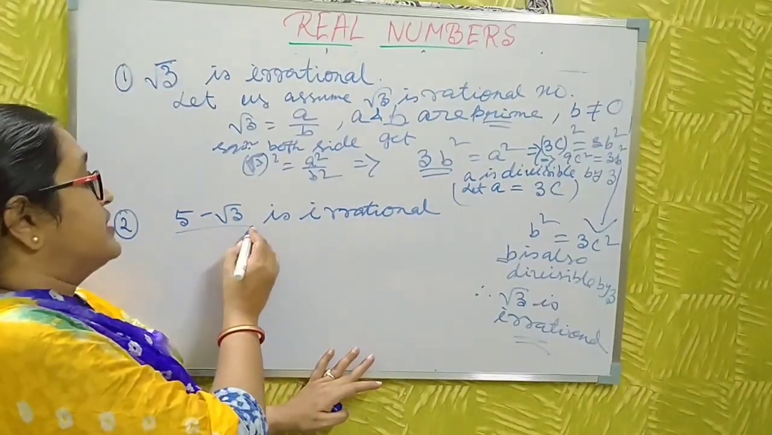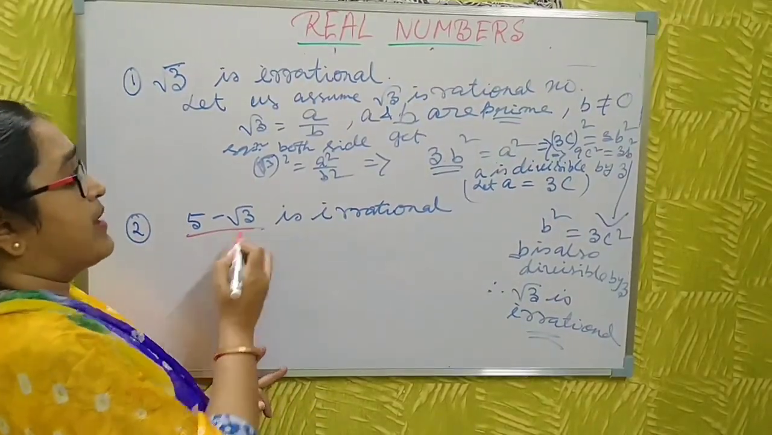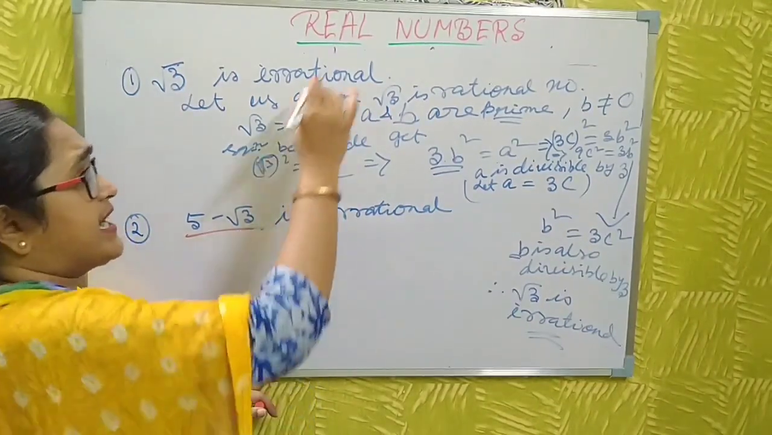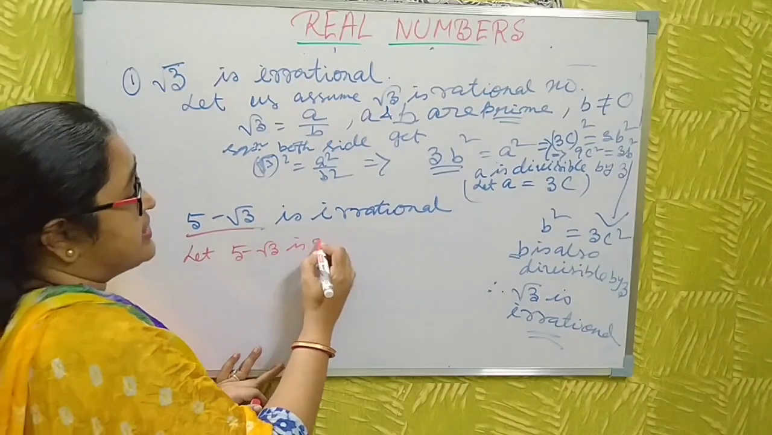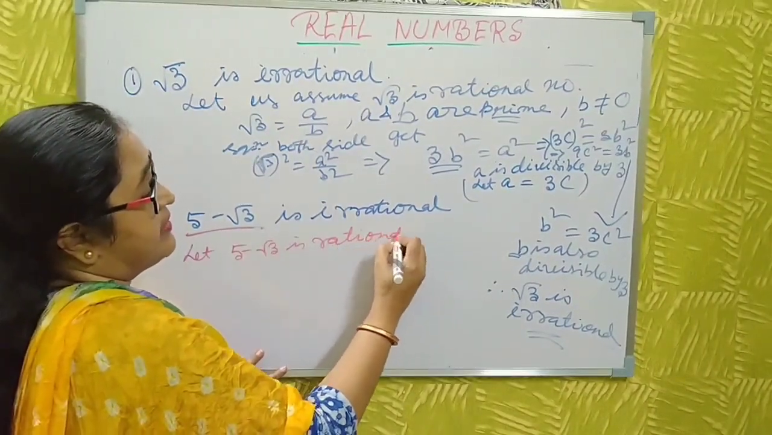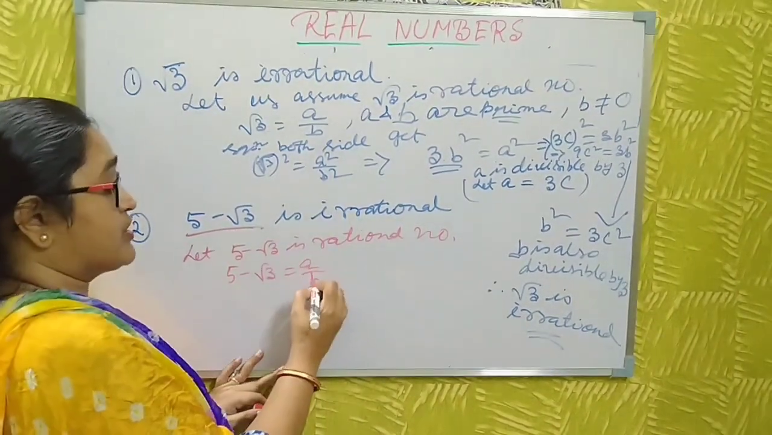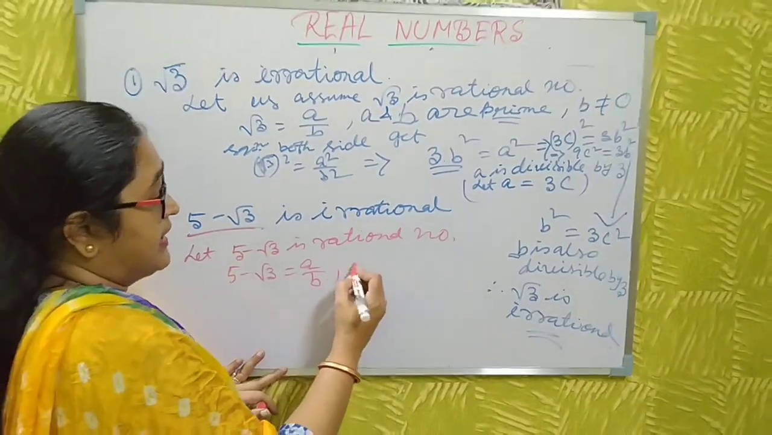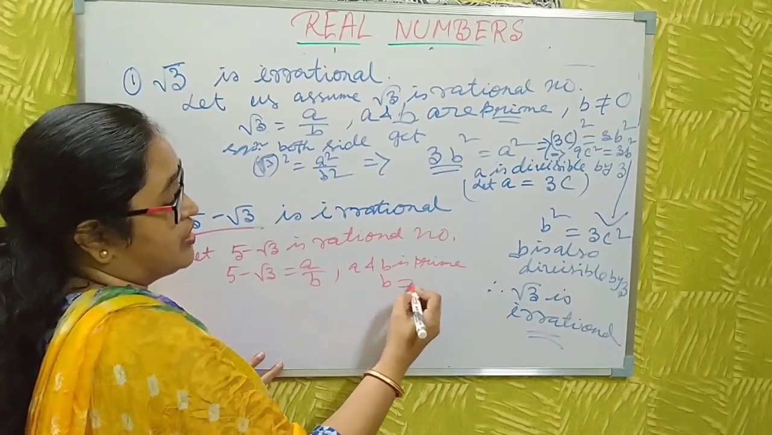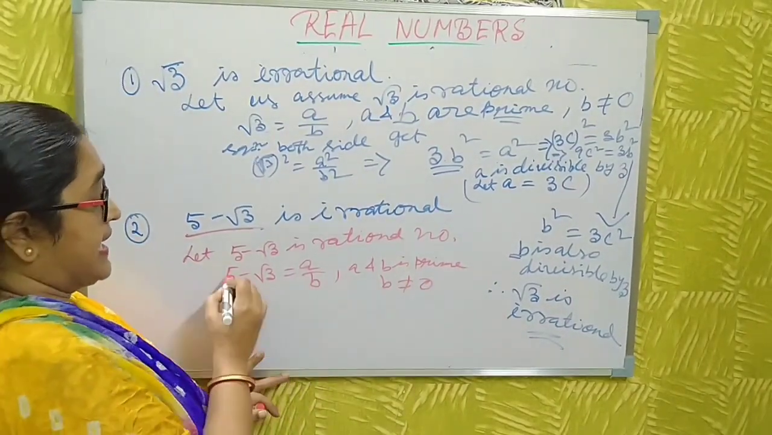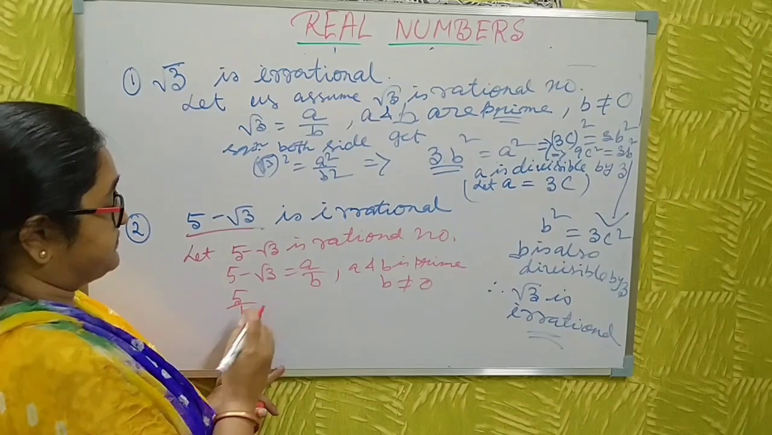Now I discuss 5 minus root 3 is an irrational number. The process is the same. Let 5 minus root 3 be a rational number. Just the same process. Then you take 5 minus root 3 is a by b, where a and b are prime and b not equal to 0. Just write this, and then you just change sides.